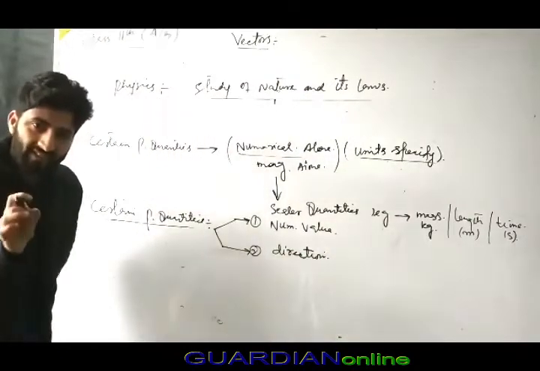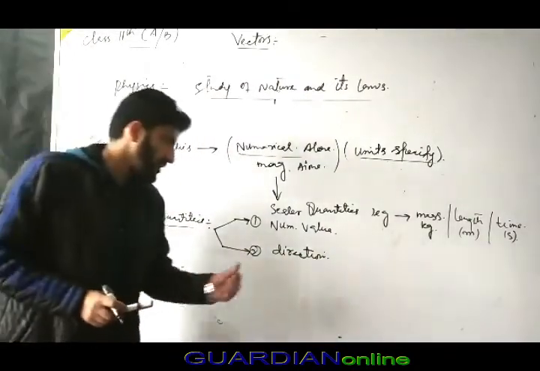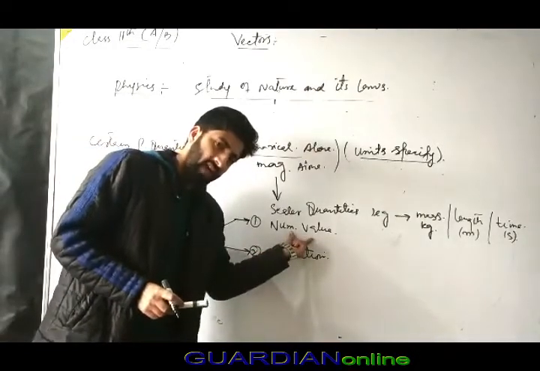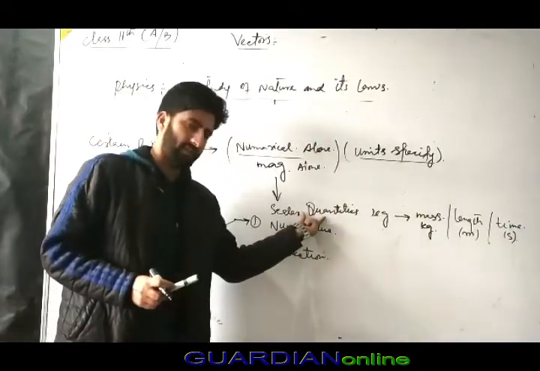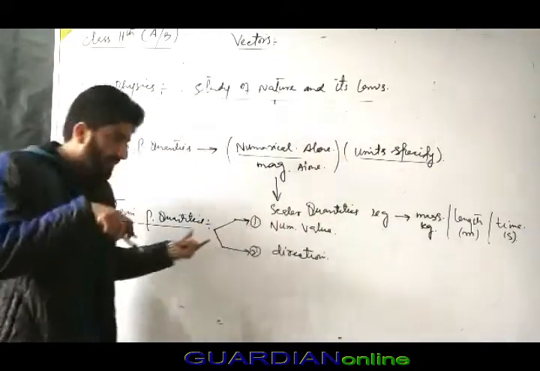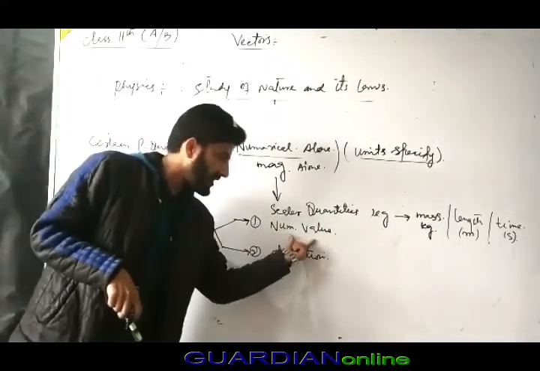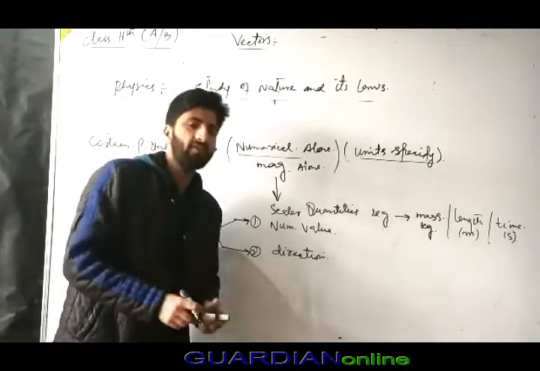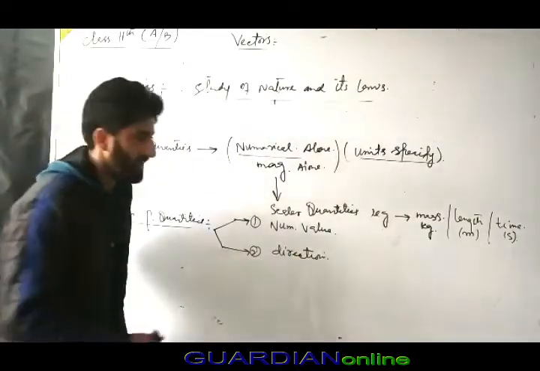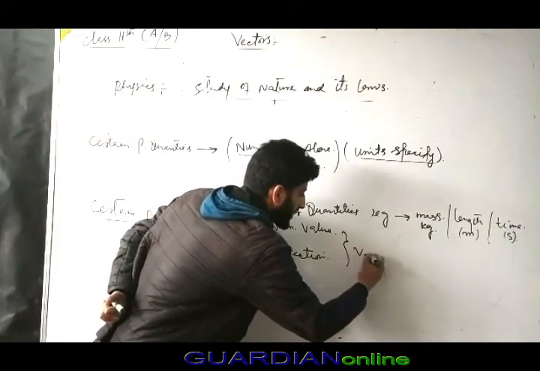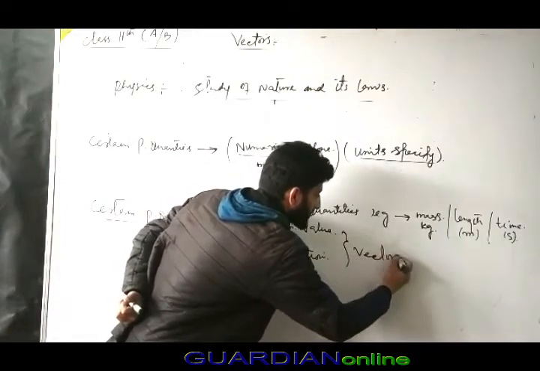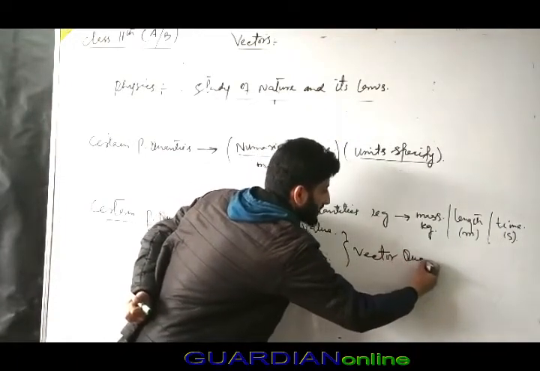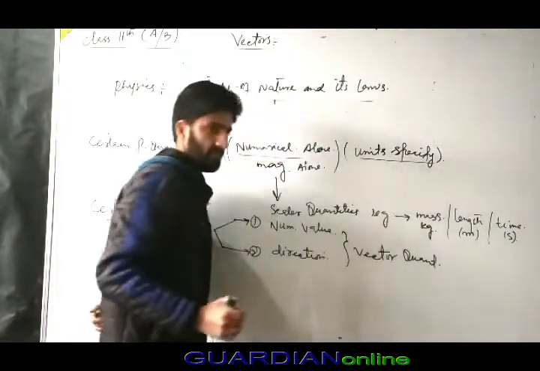Physical quantities that have only a numerical value are always represented as scalar quantities, but certain other physical quantities have a numerical value as well as direction, and those are called vector quantities.